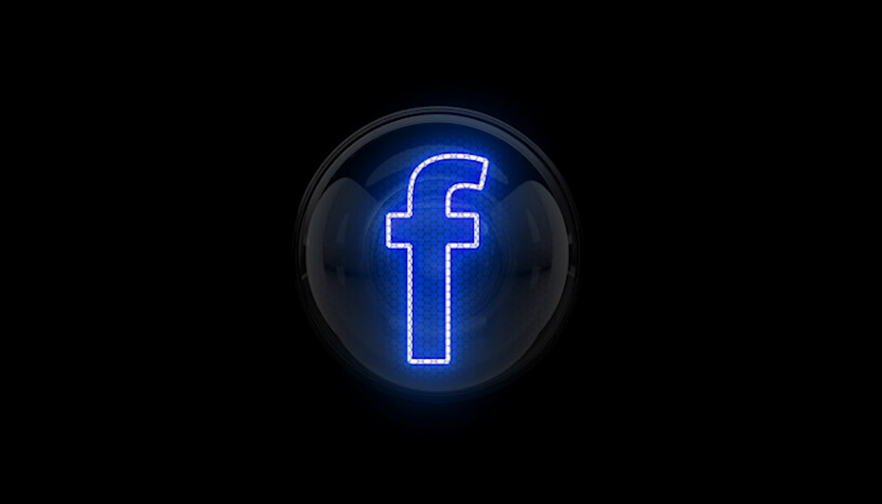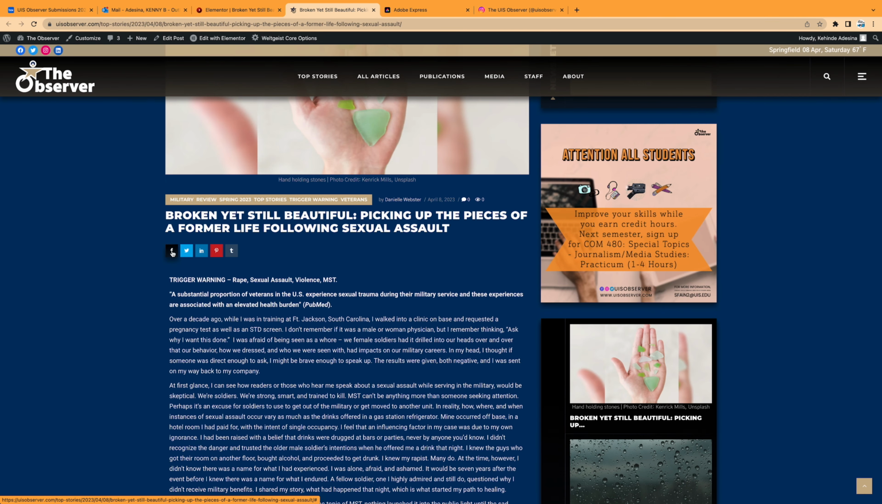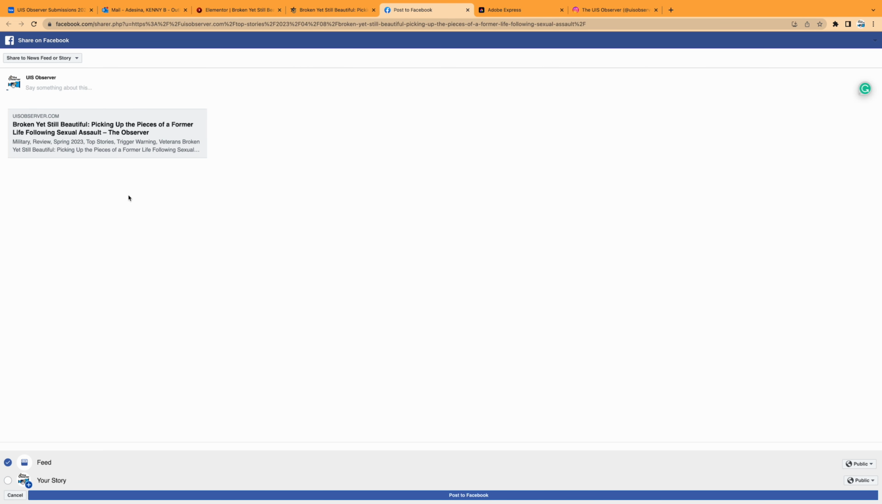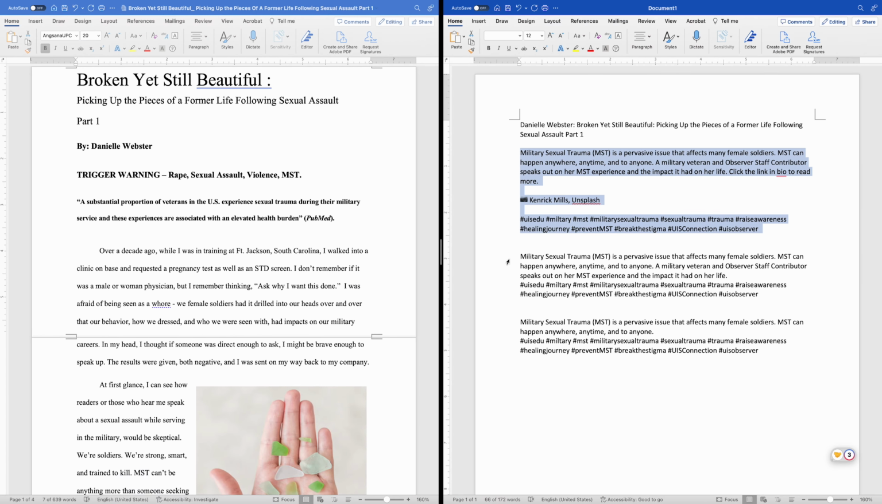Sharing the story on Facebook. To share on Facebook, we click this Facebook icon. Because I've already logged into the Observer's account in this browser, clicking on this Facebook icon redirects me to Observer's Facebook page.